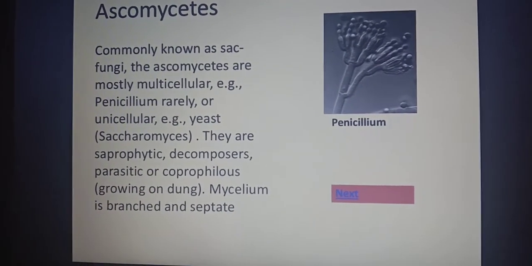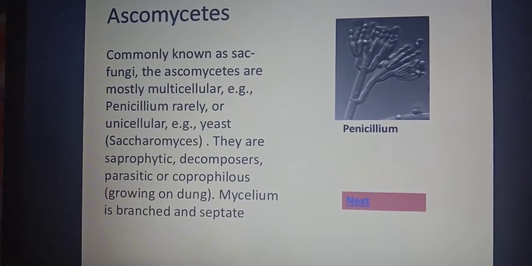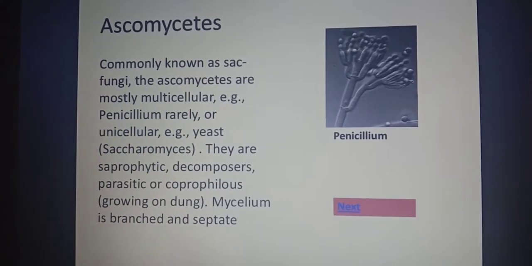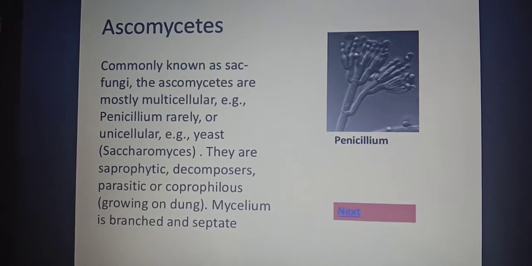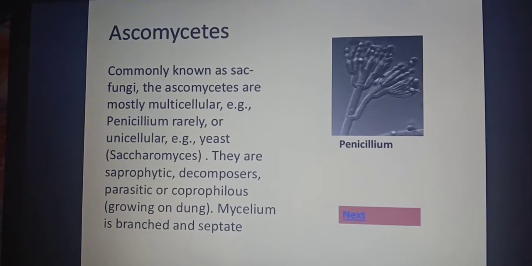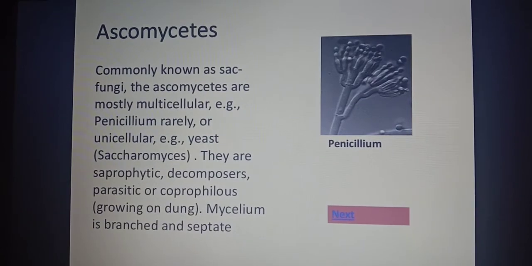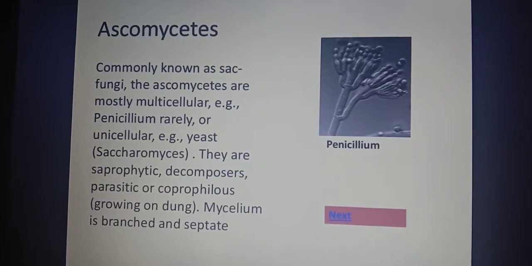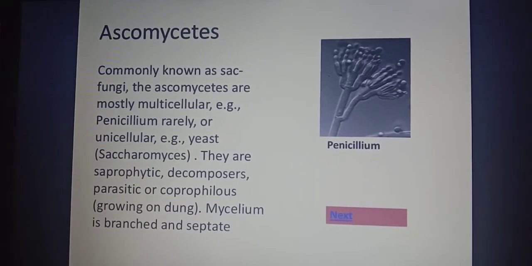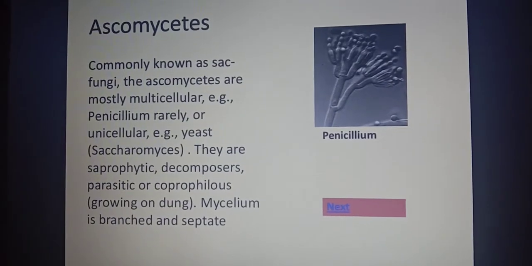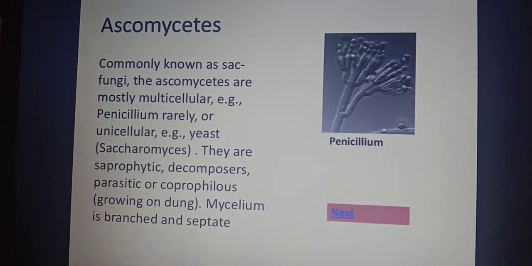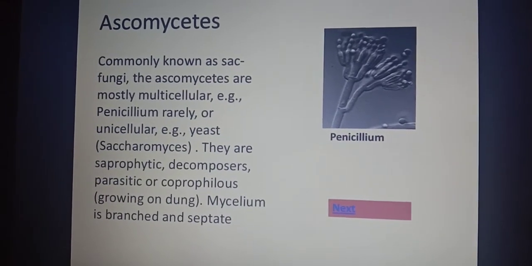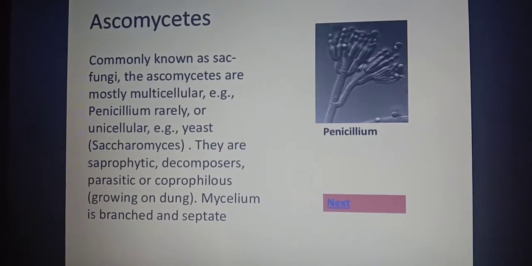Now the mode of nutrition, if we consider, they can be saprophytes, decomposers, parasitic, or coprophilous. Coprophilous means they grow on dung. Okay. Then the mycelium here is branched and septate. In phycomycetes we have seen that the mycelium was aseptate and coenocytic, isn't it? But here, since septa are present, obviously the mycelium will be uninucleated, but they are profusely branched. Okay.